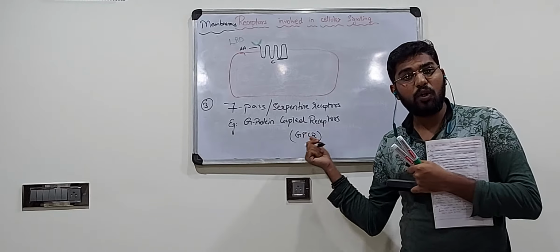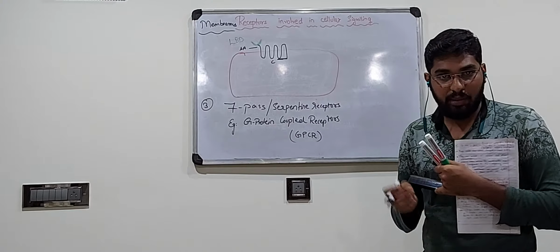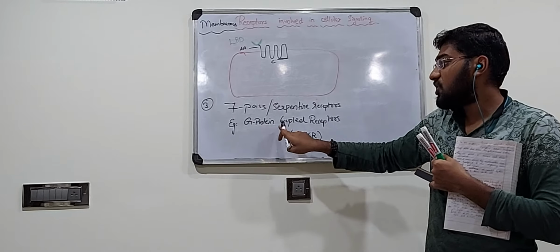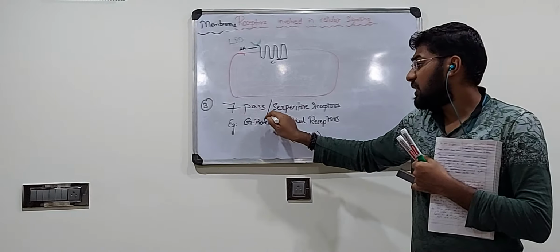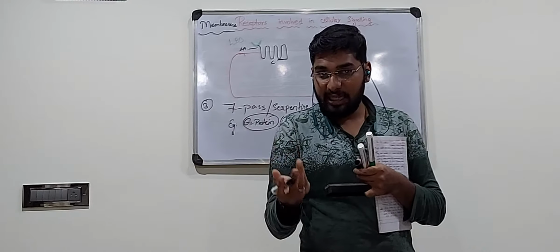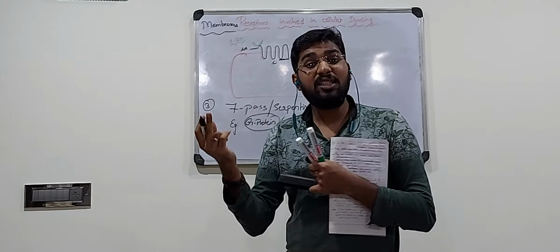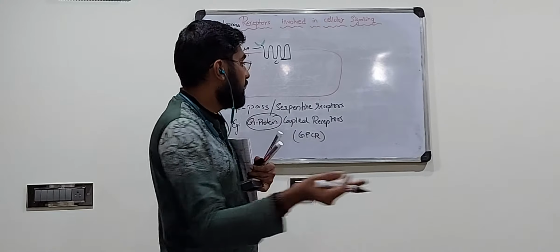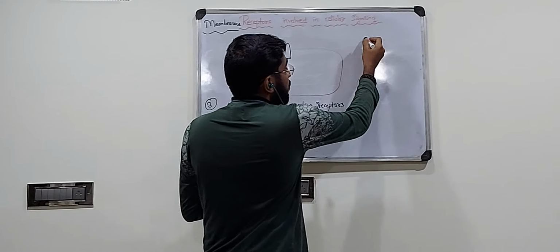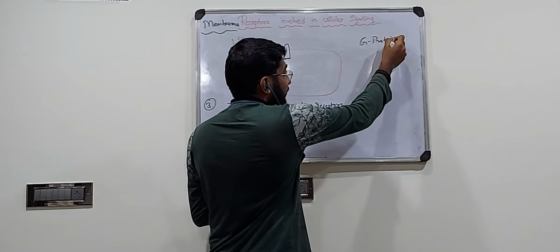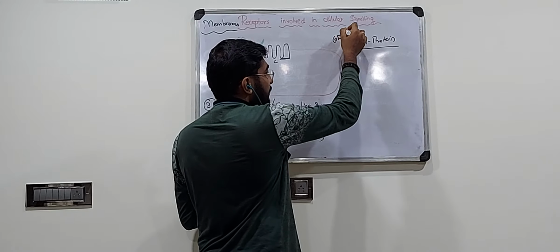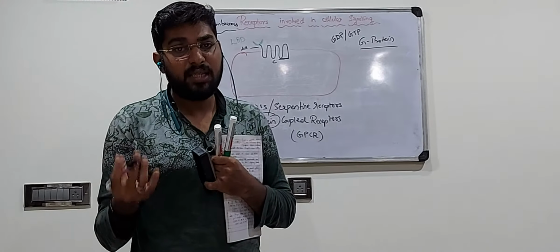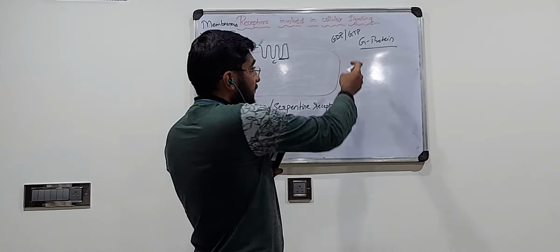What do I mean by G protein coupled receptor? There is a protein called G protein that is coupled or attached with this receptor. Hence it is called G protein coupled receptor. Now what is this G protein? The name itself says, it is a protein that binds to GTP or GDP, guanosine triphosphate or guanosine diphosphate. So G protein is a protein that binds to either GDP or GTP. Such macromolecular proteins are called G protein.